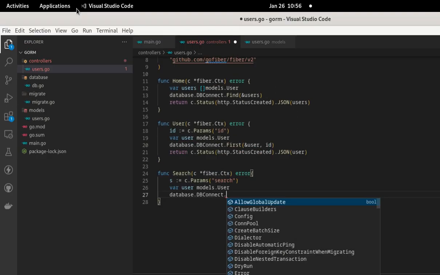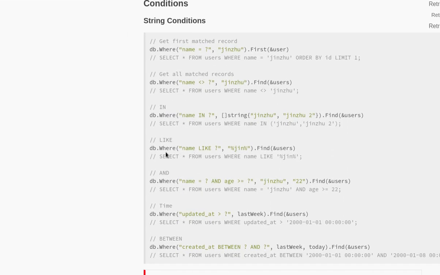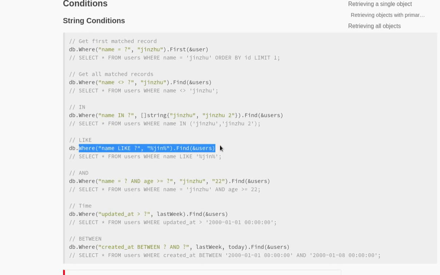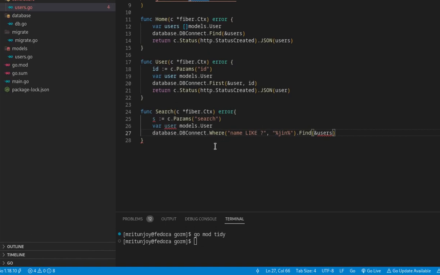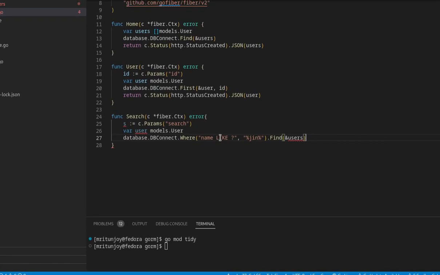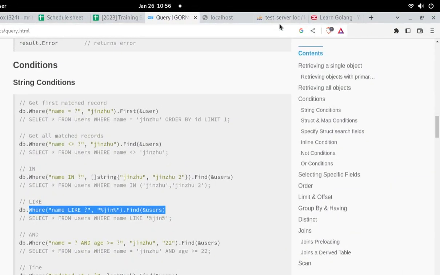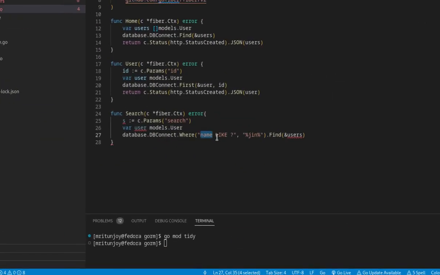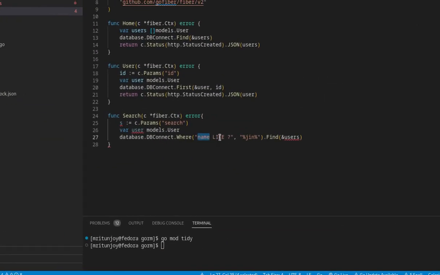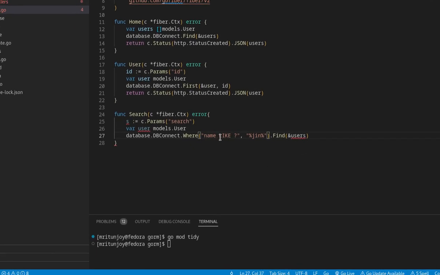Just we need to change here. I think what we need to change is db where we need to find this one. We need to have this one. Let's copy and paste it here. Now where name like, yes, do I have a name column? Let us see in the database. Yes, I have a name column here. So I'm going to search the names using search.